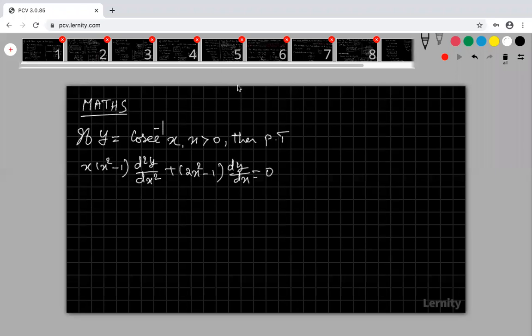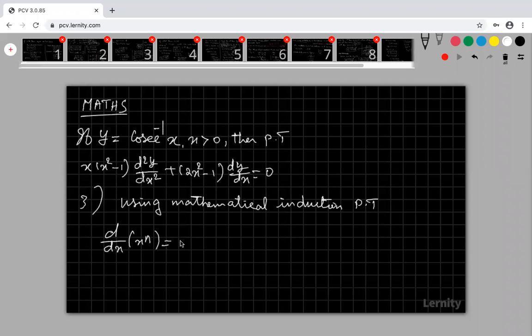Okay, you want the third sum. What is my third sum? Using mathematical induction, prove that d by dx of x power n equal to n into x power n minus 1 for all positive integers.